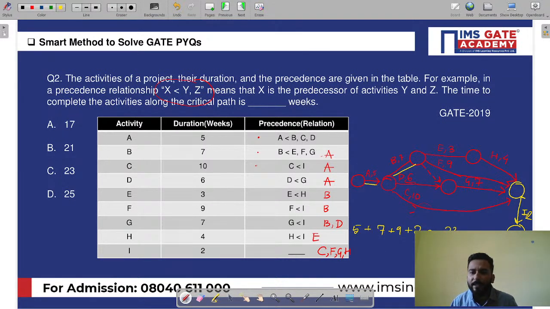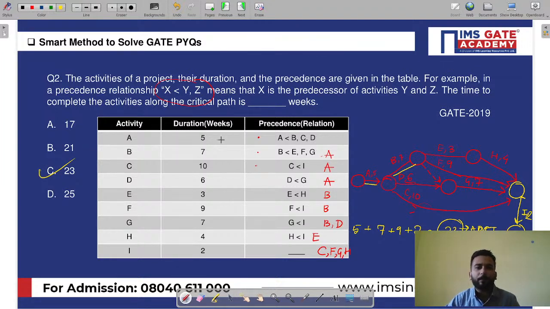If you take, let's say, ADGI, and if you take any other path from here, you will get a duration which is less than 23 weeks. So what is your critical path? The critical path is ABFI, right? ABFI, which is 23, is your answer.